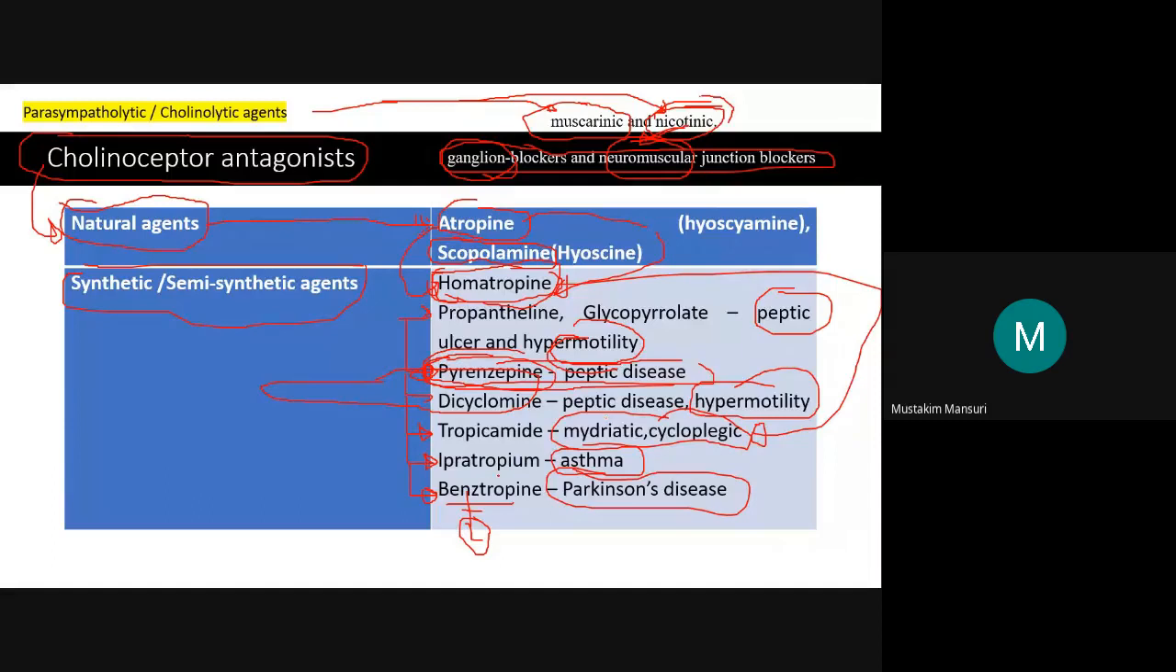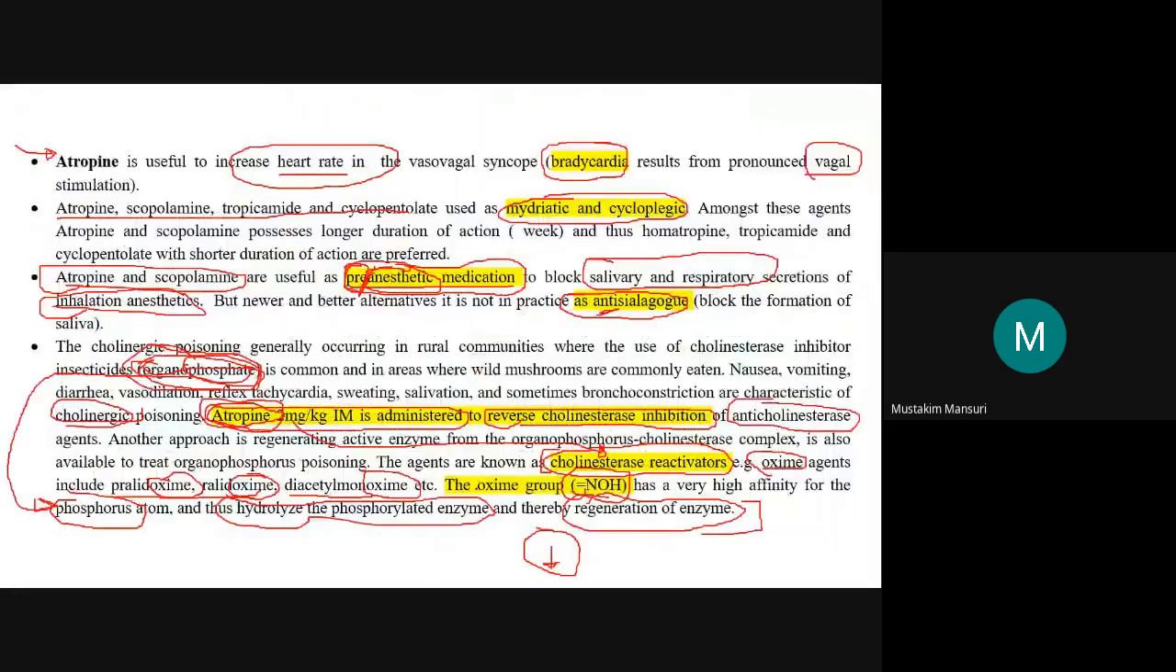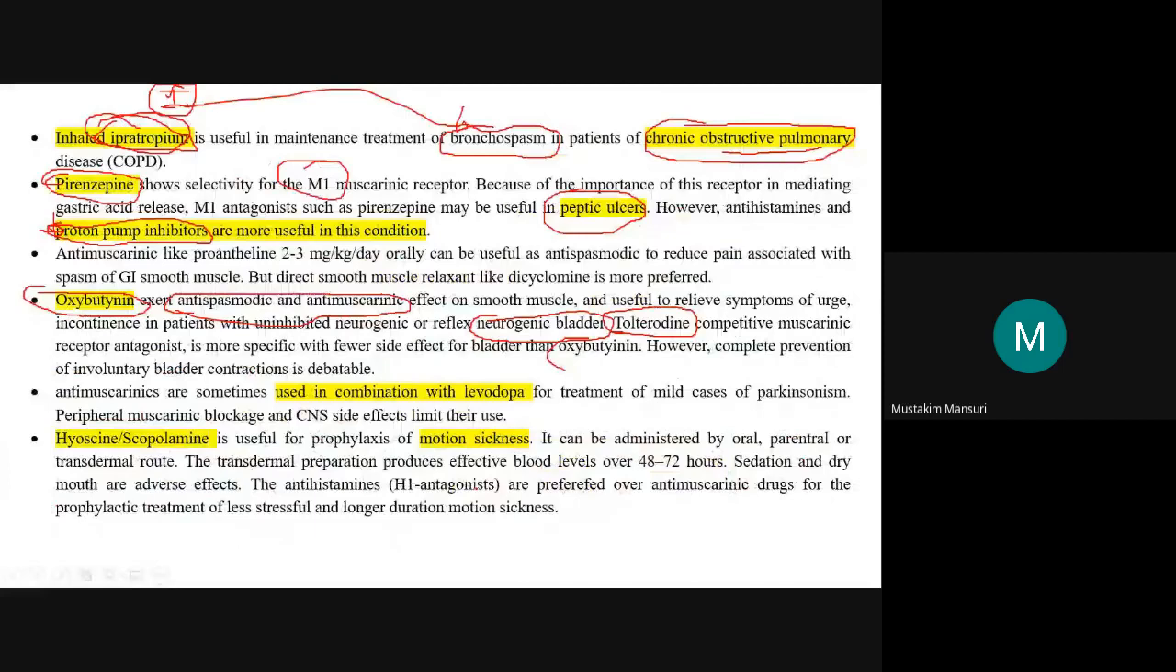That was benztropine. Which was used in Parkinson's? Benztropine. In combination with which drug? The main drug, or mainstay of the treatment, is levodopa. So it was used in combination with levodopa. So that was benztropine.